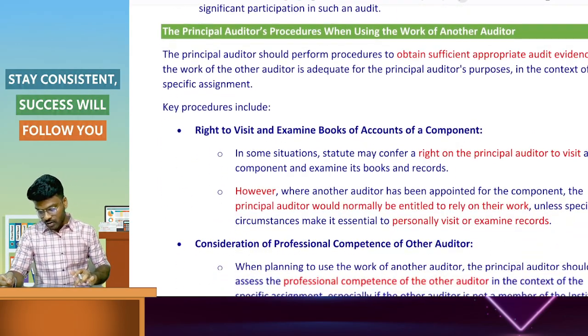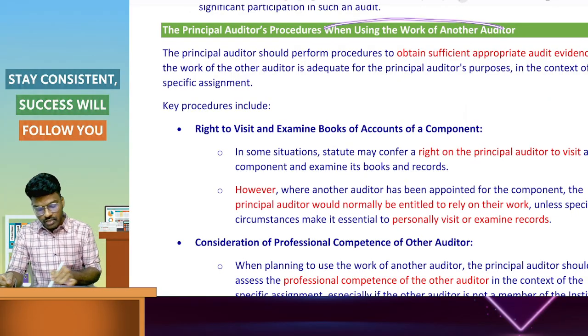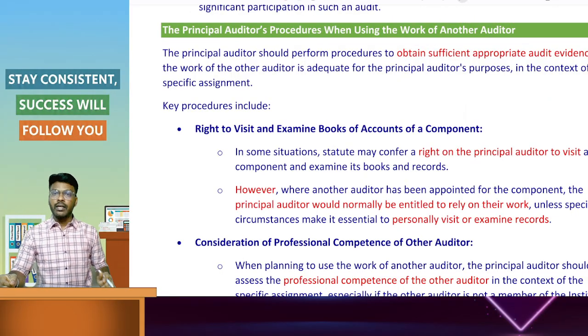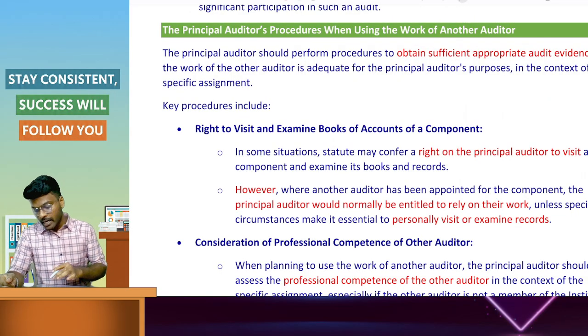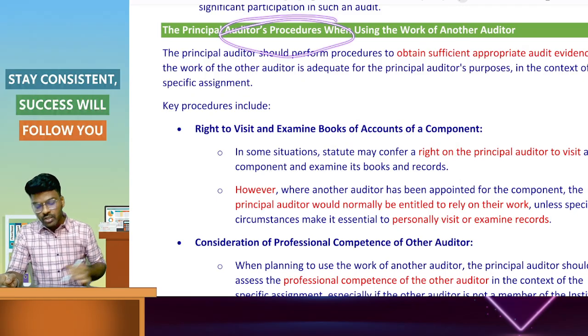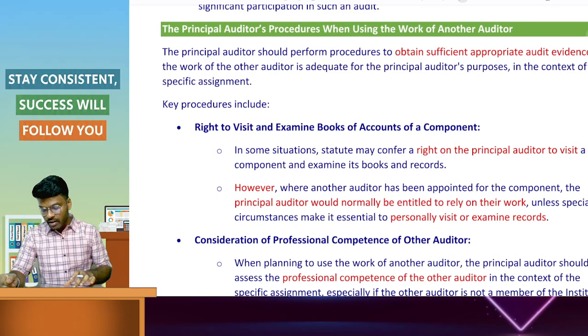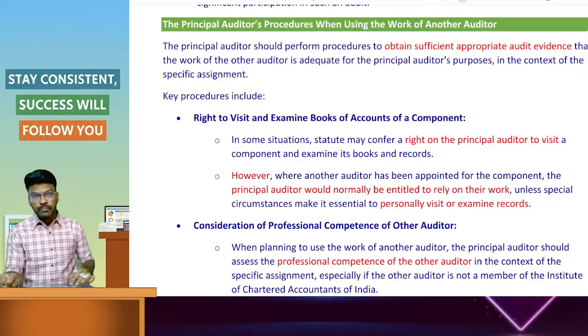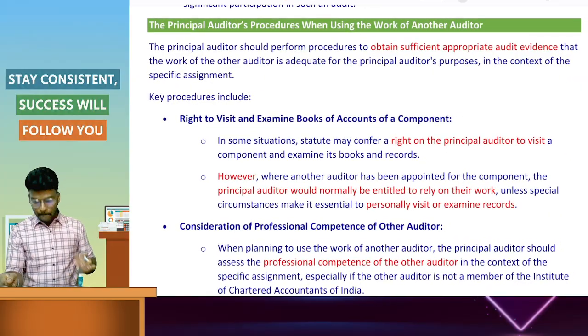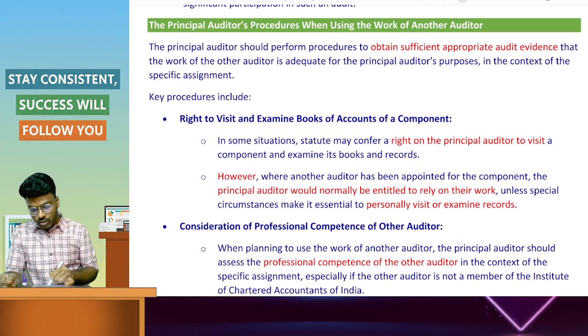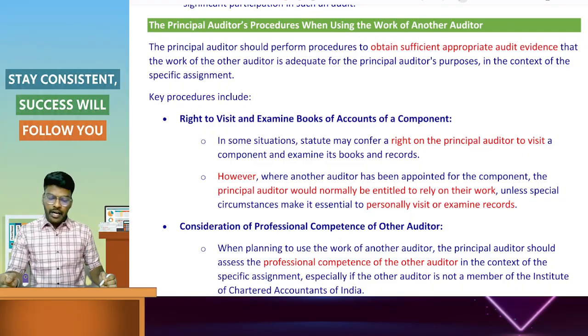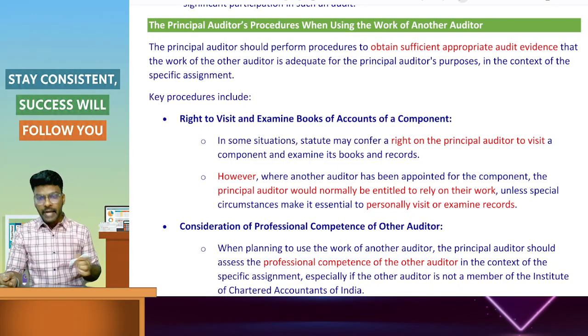Next is the principal auditor's procedures when using the work of another auditor. While using the work of another auditor, what are the procedures to be used? The principal auditor should perform procedures to obtain sufficient appropriate audit evidence.